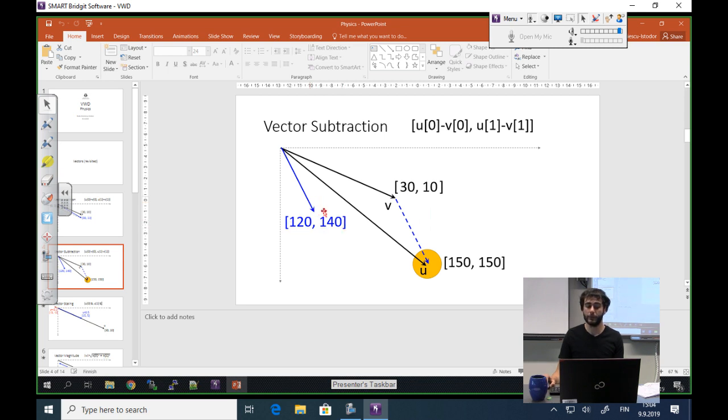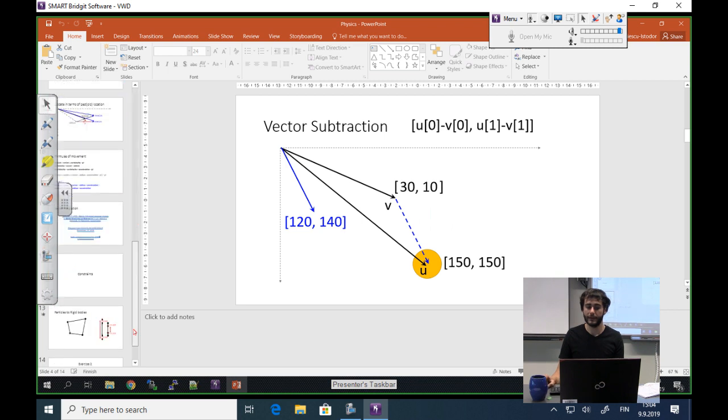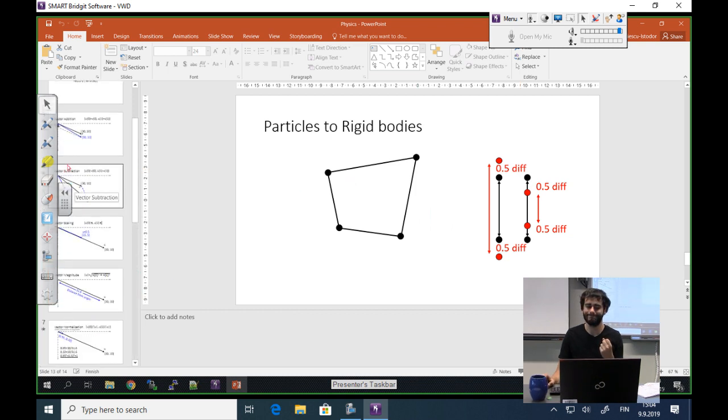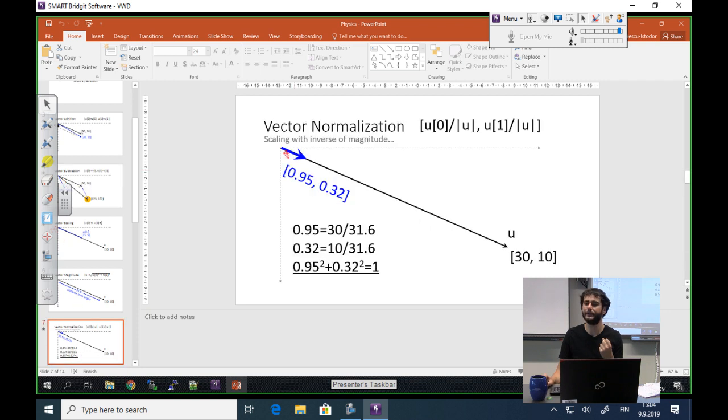And now this vector is maybe very long, like 120, 140. But I want to move those values a little bit, by this difference in movement, right? So to be able to scale it by the difference in movement, I need first to normalize it. I normalize the vector that I have so that it keeps the direction, but it's a unit vector.